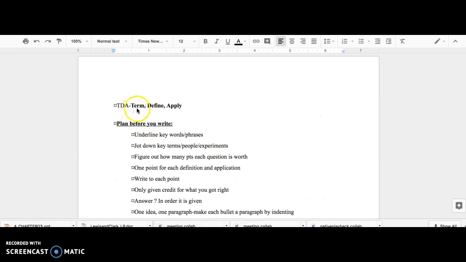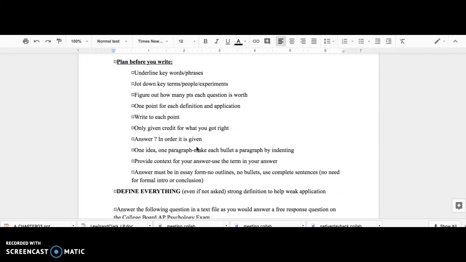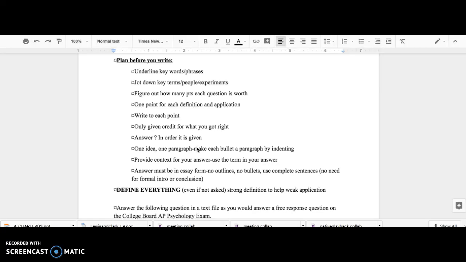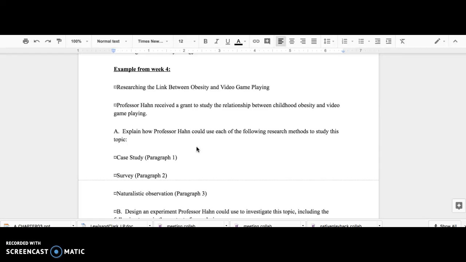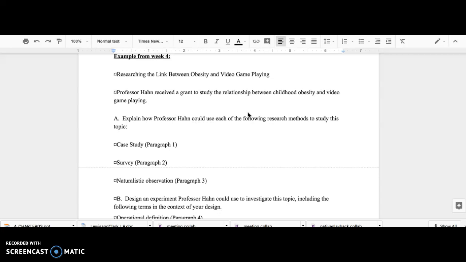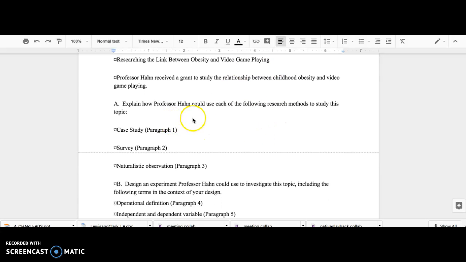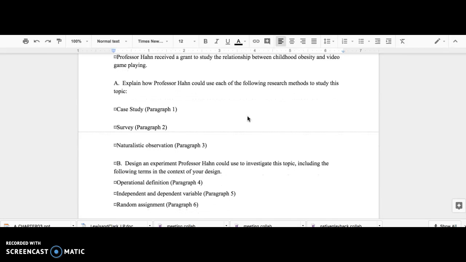Here's what I mean by TDA. So term, define, apply. So underline any key terms or people, things that you think you're going to have to define and explain in the prompt. So for example, for week 4, Professor Han received a grant to study the relationship between childhood obesity and video game playing. So what they're trying to study is basically if a child plays video games, is there a correlation with their weight? So explain how Professor Han could use each of the following research methods to study this topic.